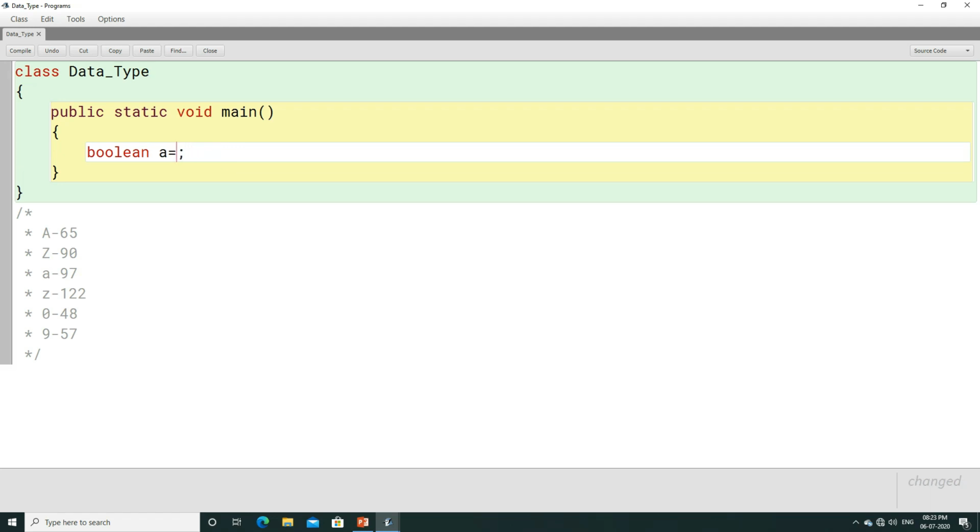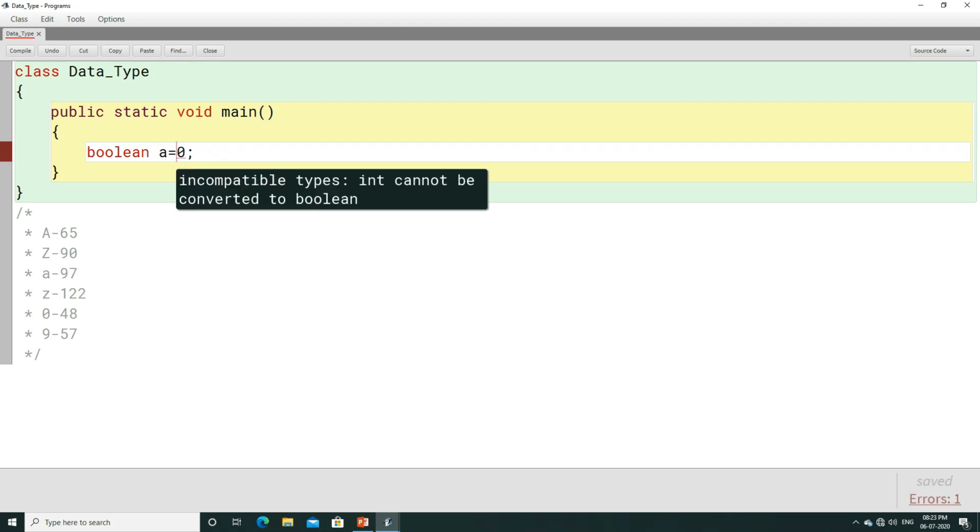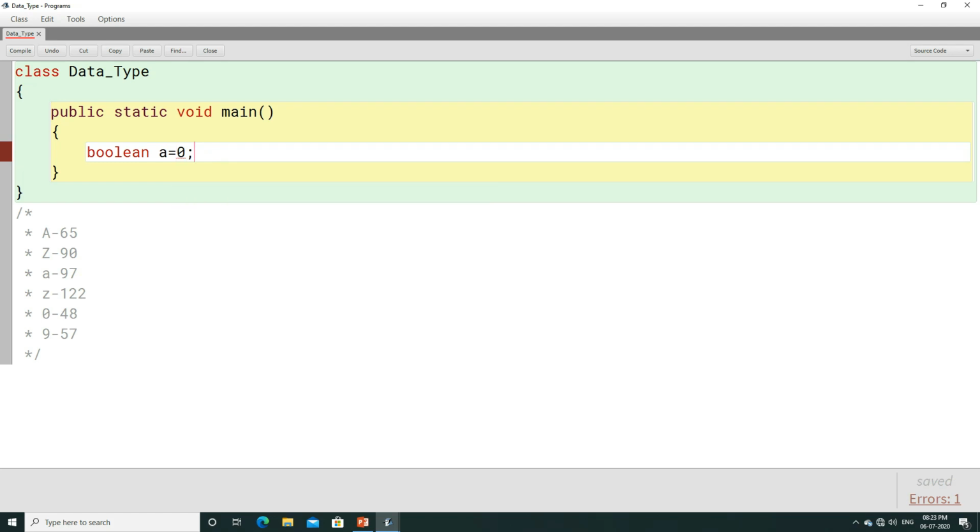It cannot store anything else. Do not think that instead of true we can write 1 and instead of false we can write 0, because here 0 will be considered as an integer value and it will give you an error: possible lossy conversion from int to boolean. Here you can see int cannot be converted to boolean. Incompatible types, an integer number cannot be converted to boolean.